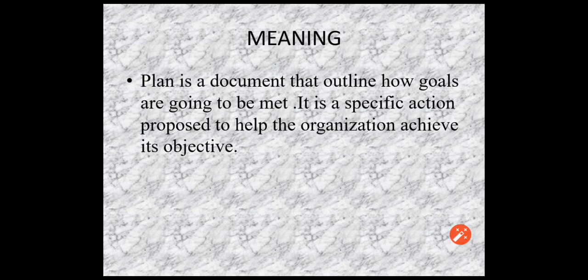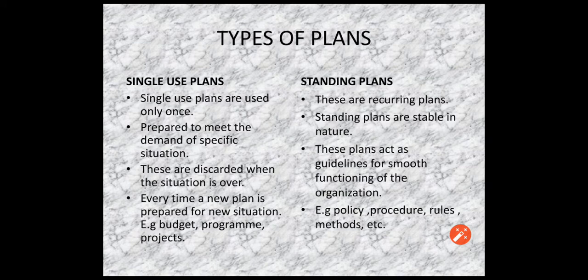As we know, there are various alternatives of doing a common thing, and in the process of planning we go through various alternatives and then select the best alternative to do our task, that is to achieve our objective, and that process is outlined in a document, and that document is known as plan. Generally, plans are categorized into two main types. First, single use plan, and the second one is standing plan.